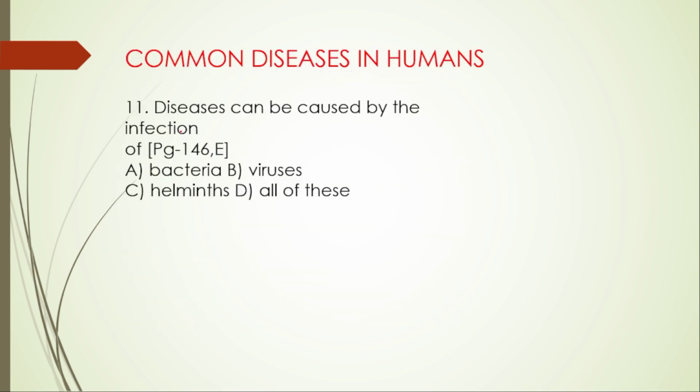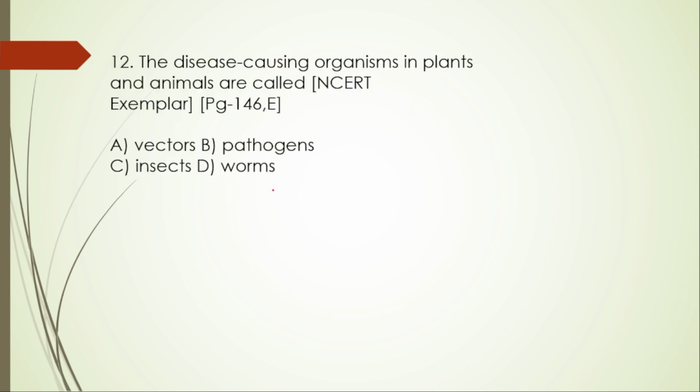Next, 11th one, from common diseases in humans. Diseases can be caused by the infection of A. Bacteria, of course, B. viruses, C. helminths, and then D. all of this. Here the right option is D. Next question, question number 12.